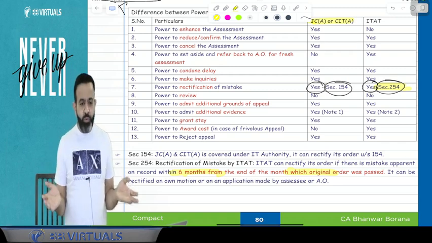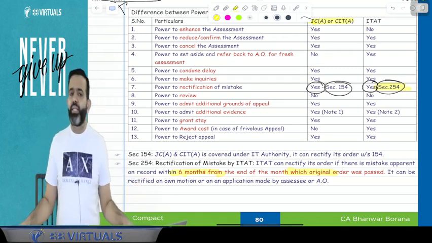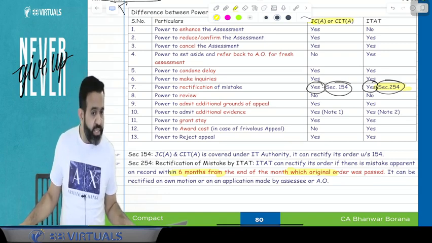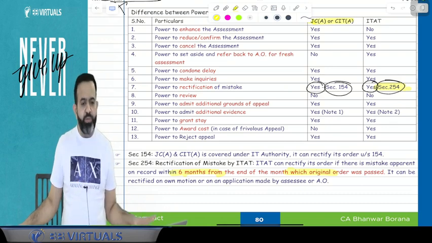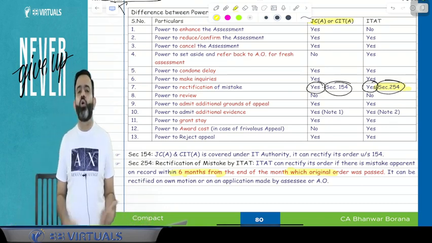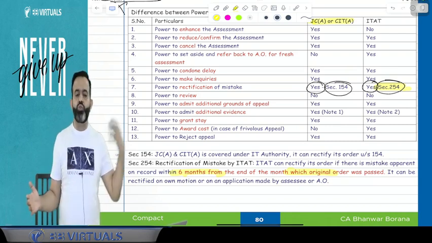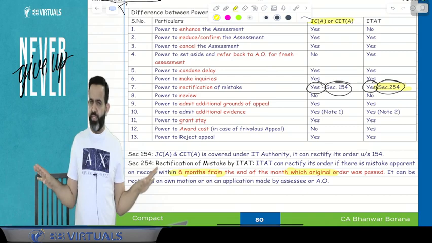So if anyone asks you who can review their judgment, only the Supreme Court and High Court in India can review their judgment. Other authorities do not have the power to review a judgment. A judgment can be reviewed only by the High Court or the Supreme Court.